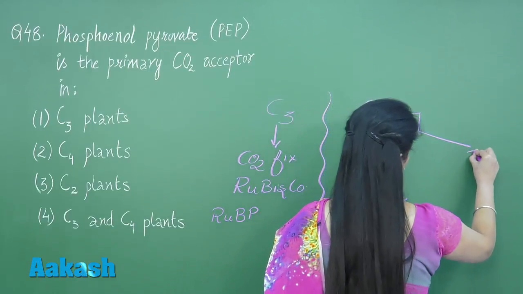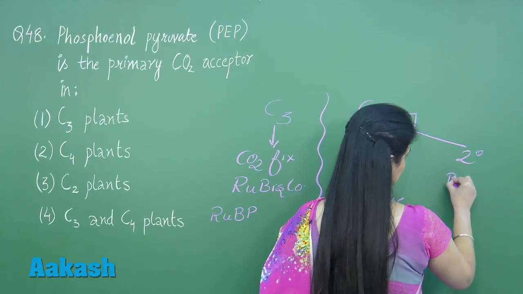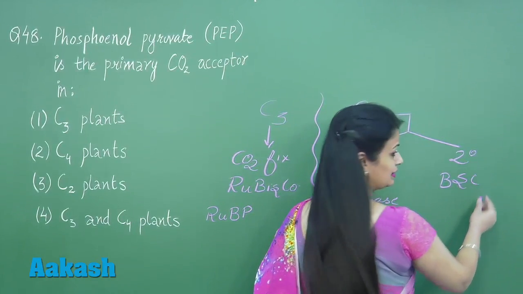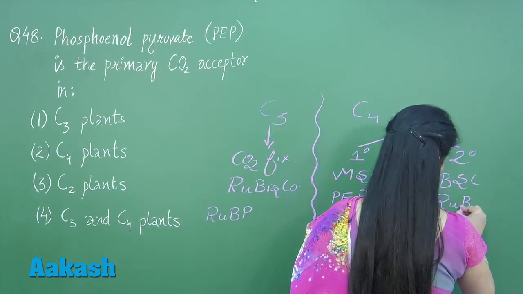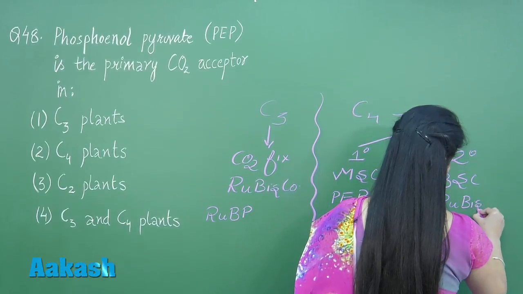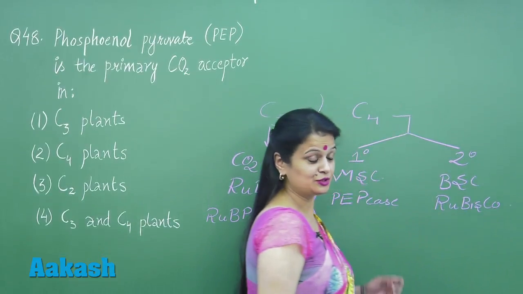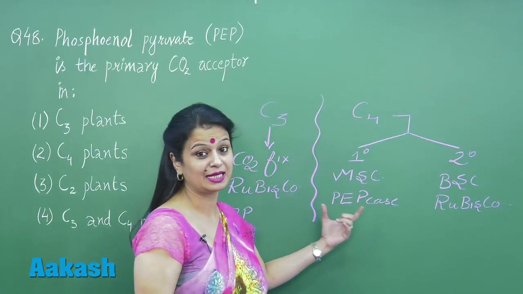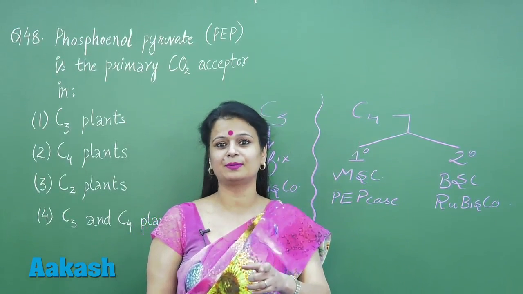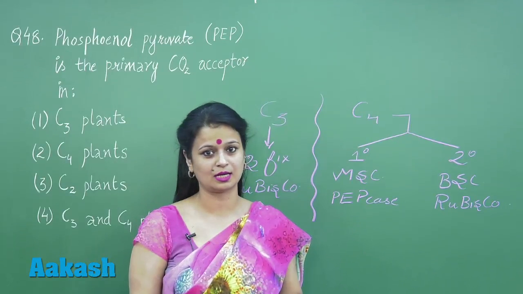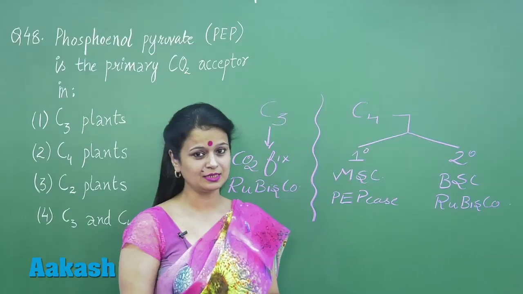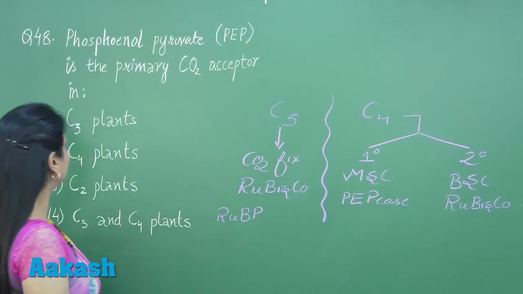The secondary fixation is done in bundle sheath cells by the enzyme Rubisco. Right? So the primary is done by the enzyme PEPcase, and here the primary carbon dioxide acceptor is not RuBP. So now we have to look for the right option.